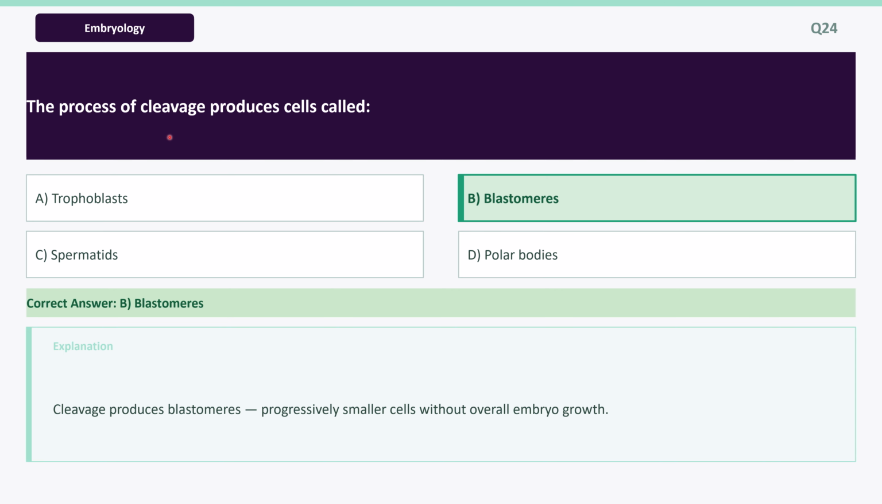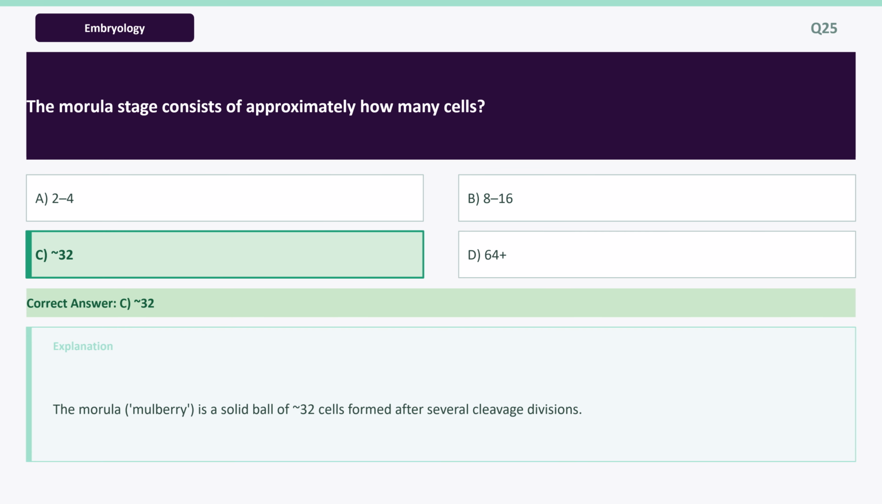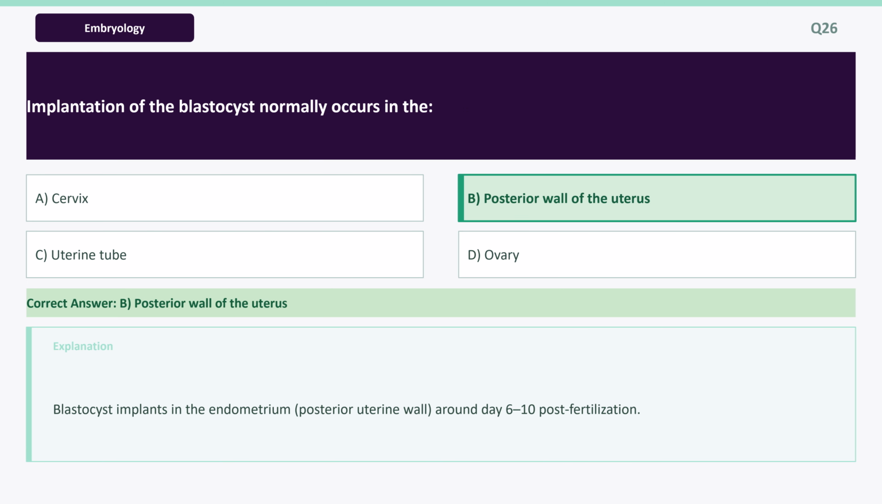Question is, the process of cleavage produces cells called, option B, blastomeres. Explanation is, cleavage produces blastomeres, progressively smaller cells without overall embryo growth. Next question is, the morula stage consists of approximately how many cells? Option C is the correct option, that is 32. Explanation: the morula, mulberry, is a solid ball of 32 cells formed after several cleavage divisions.